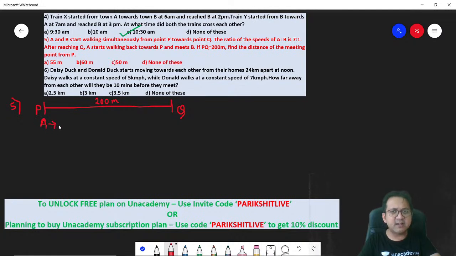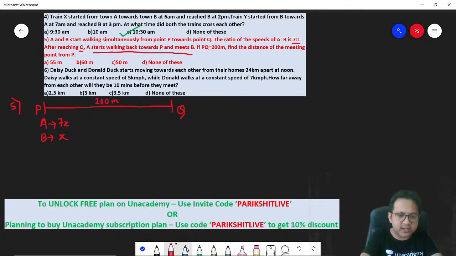So I can say A speed is 7x, B speed is 1x. How will it happen? Find the distance of the meeting point from P. Read carefully. After reaching Q, A starts walking back towards P and meets B.